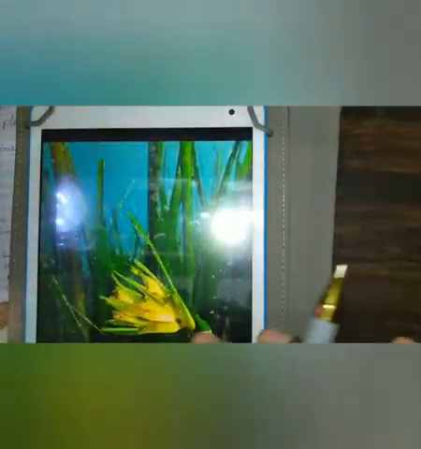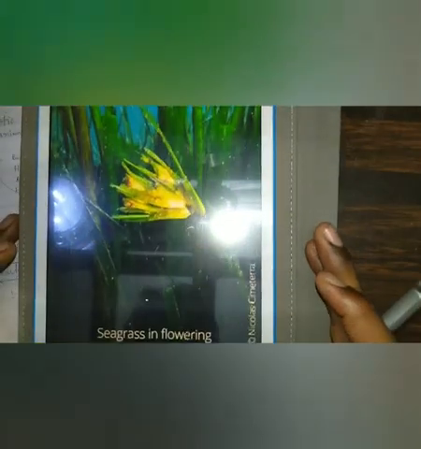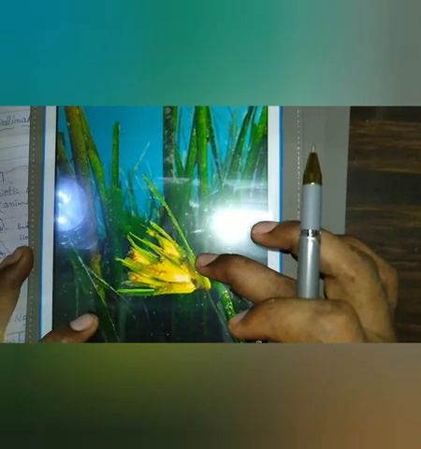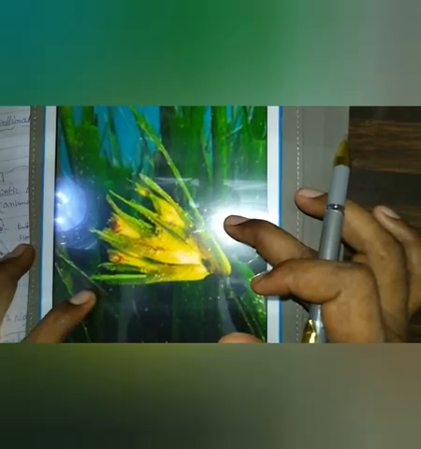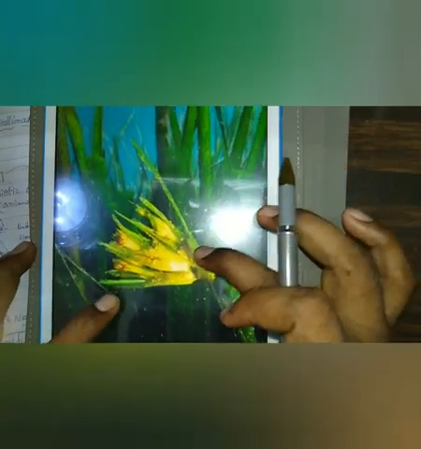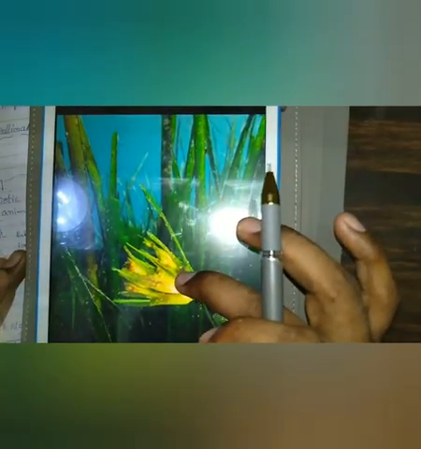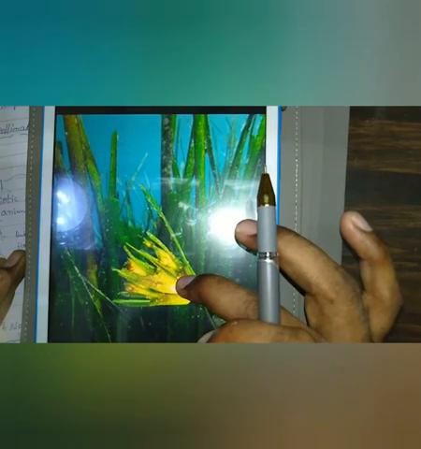seagrass. How does the seagrass show water pollination? Yes, this is a seagrass. The name of the seagrass is Zostera. Already we discussed this plant. So Zostera is a seagrass's name, and what you are seeing is a seagrass. It is a marine aquatic plant, and this is a female flower. This plant is a submerged plant. You can see in the sea water, it is a submerged plant, and the flower is present under the sea water.